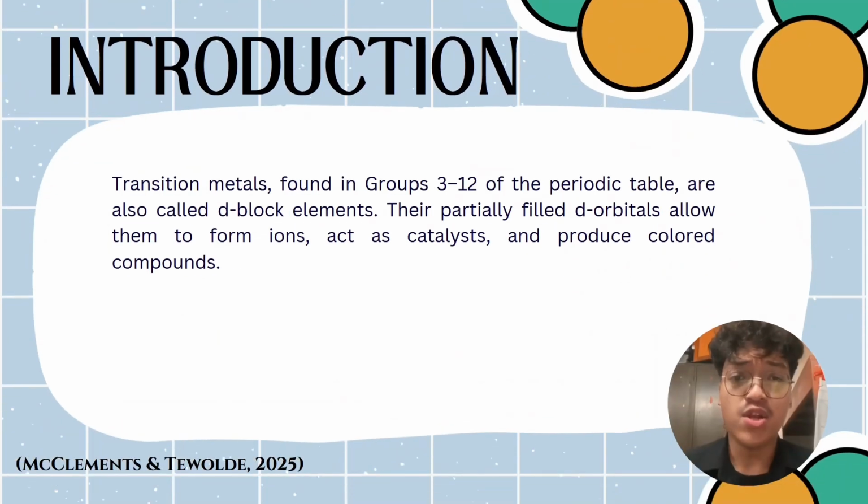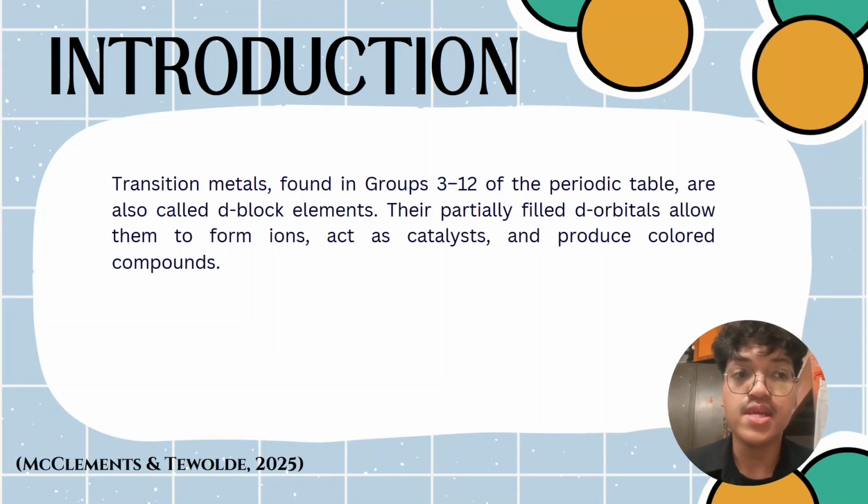First, what is transition metal? Transition metals constitute a series of elements mainly found in group 3 until group 12 of the periodic table. Transition metals are also often called d block elements.